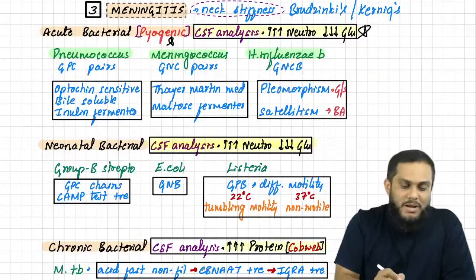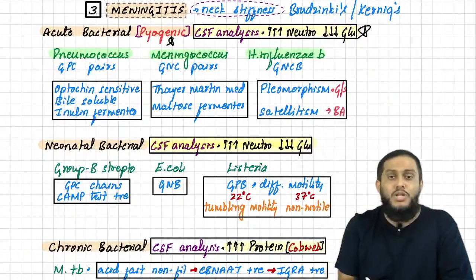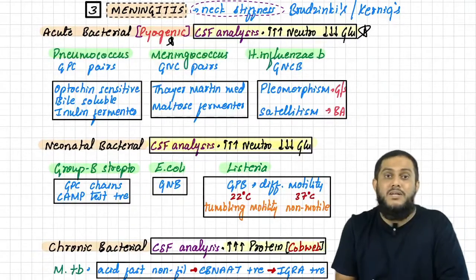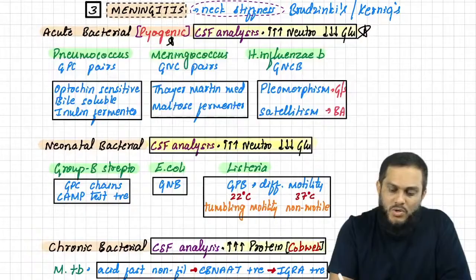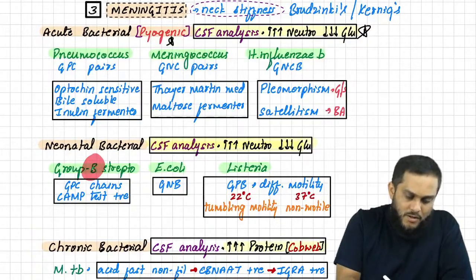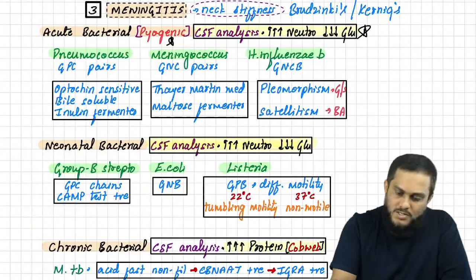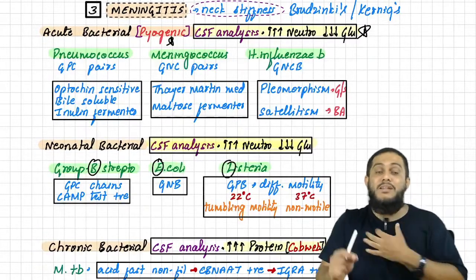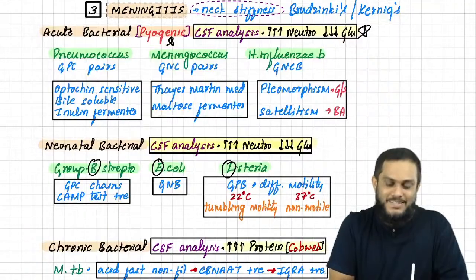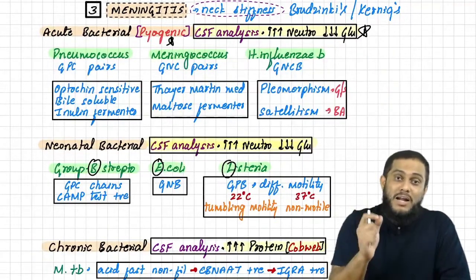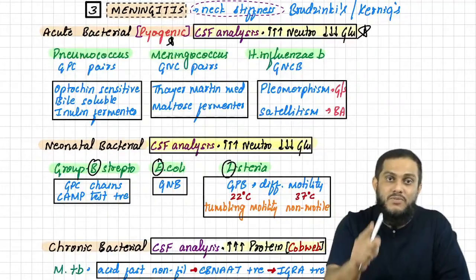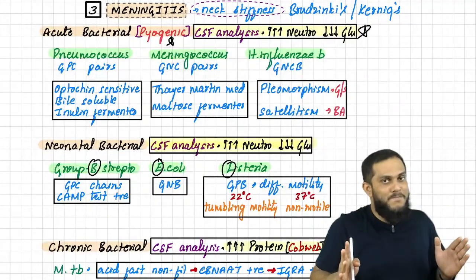Now, which are the three bacteria which cause neonatal meningitis? Group B Streptococcus, E. coli and Listeria. For this we have a universal mnemonic, and that mnemonic is BEL, Bell bacteria. Bell bacteria cause neonatal meningitis. And remember, the bacteria which cause neonatal meningitis are the bacteria that also cause neonatal sepsis. Very important question in entrance exam.